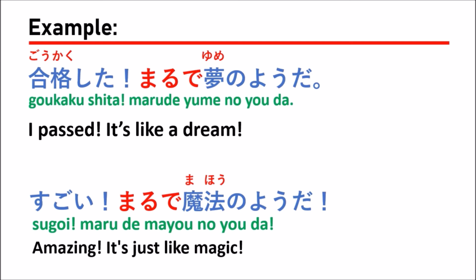And for the second sentence, we use maho, which means magic. Marude maho no yoda means that you do something, and you really have the skill for that thing, so you can do it faster or complete it easily. So people looking at what you did or what you are doing might think it is really like magic.